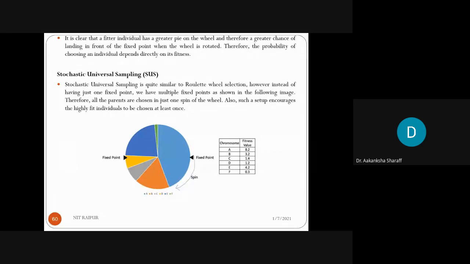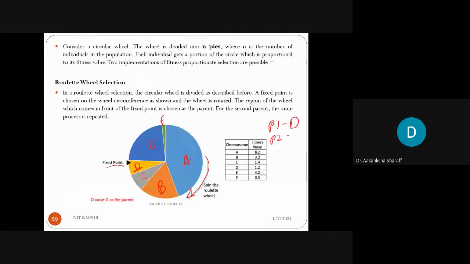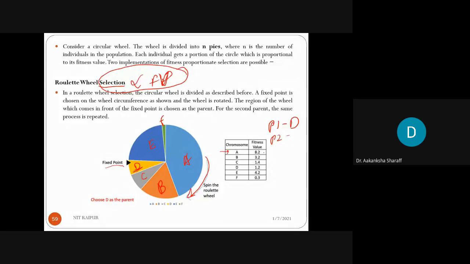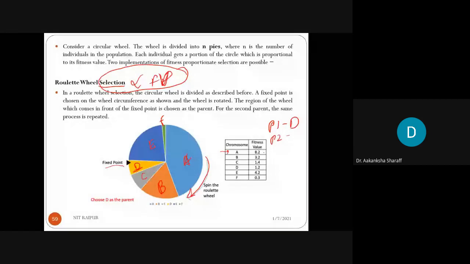Therefore, the probability of choosing an individual depends directly on its fitness value. Like here I have written that the selection is directly proportional to the fitness function. Means whatever fitness value we have, the selection will be directly proportional to the fitness value. Like whatever the higher range is there, a higher proportion of the wheel will be captured, and if the higher proportion of the wheel is captured by a chromosome A, then the chances of being selected as a parent will be higher for the chromosome A irrespective of the other chromosomes.